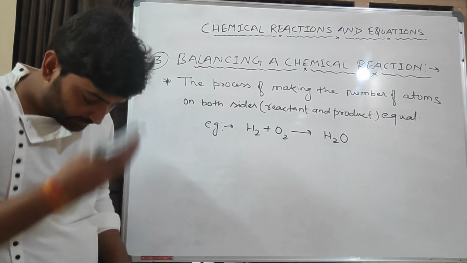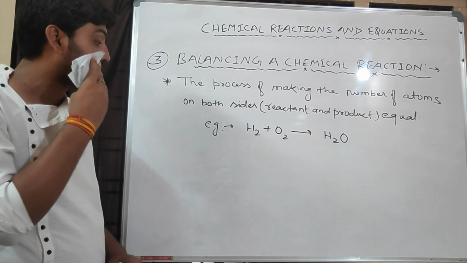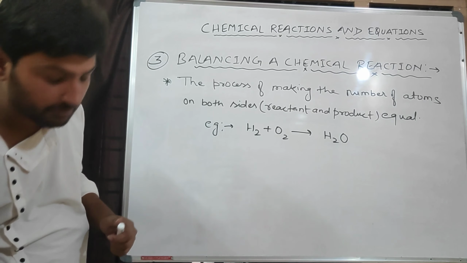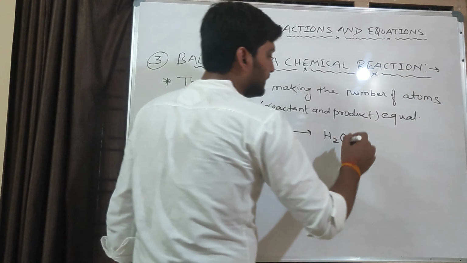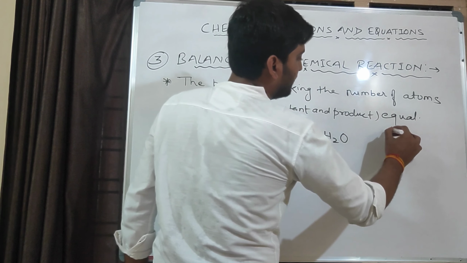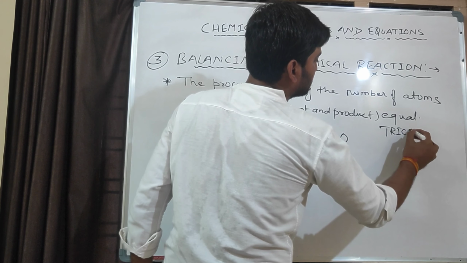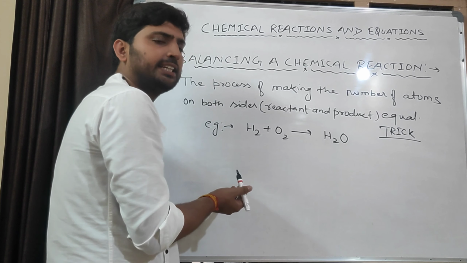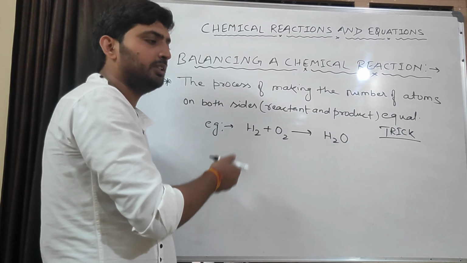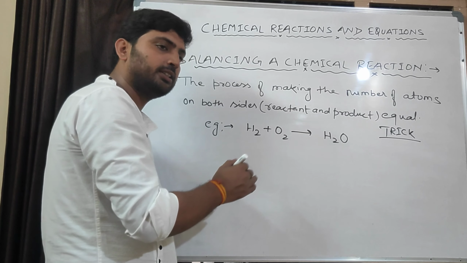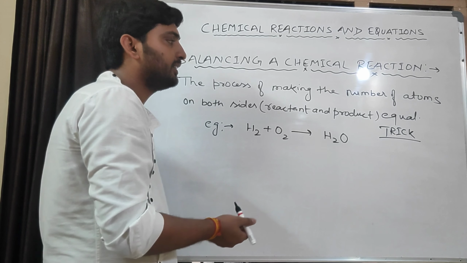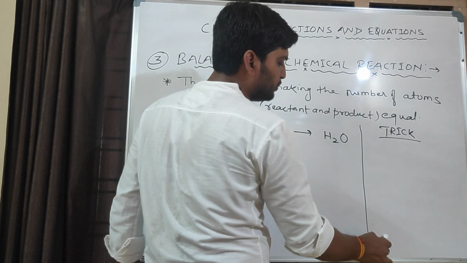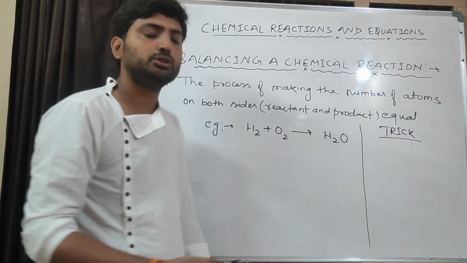So let us balance this chemical equation. Now, the trick for how to balance it will be easy. The method of balancing this chemical equation is the trial and error method. You have to try, you will get some error, again you have to try, you will get some error, again you have to try. But there is a trick in which you will get the result in maximum 1 to 2 steps.